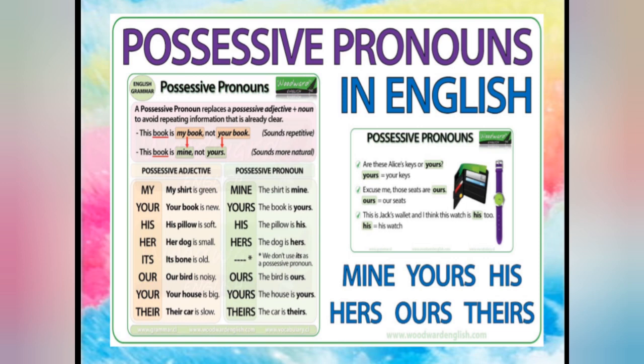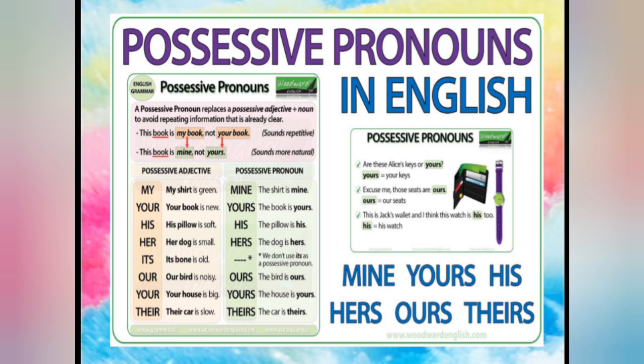But you can see if I change the sentence, this book is mine, not yours. So this book is mine, not yours. Meaning is the same, कि ये book मेरी है, आपकी नहीं है. But I have used mine and yours, and after this we don't require any kind of noun. That's why this is our possessive pronoun. So the major difference between adjective and pronoun: in adjective you always get a noun, but in pronoun you will not get any noun.